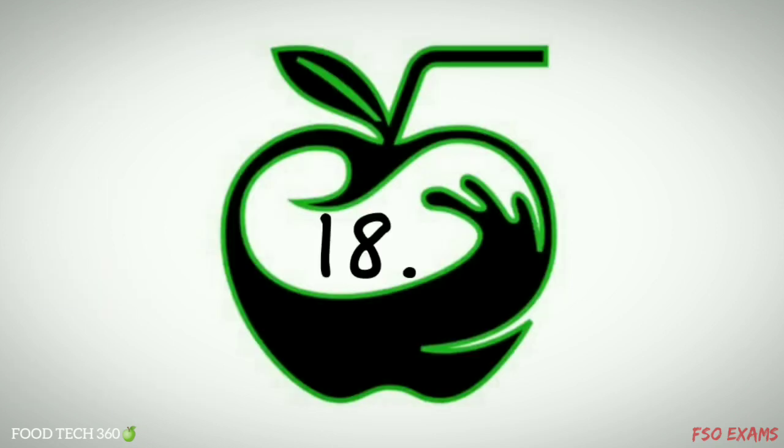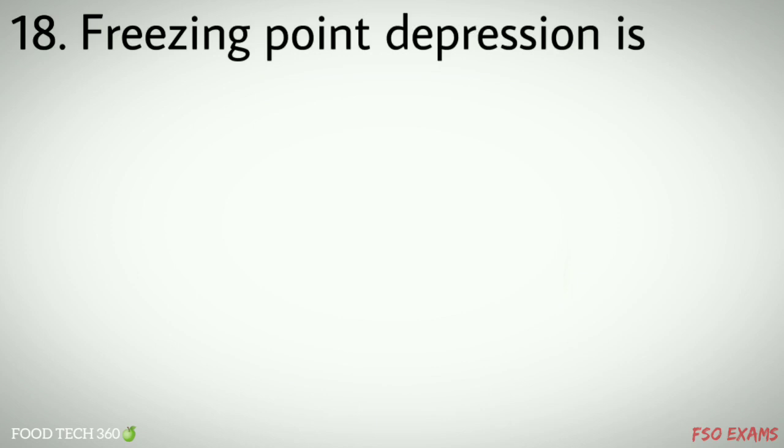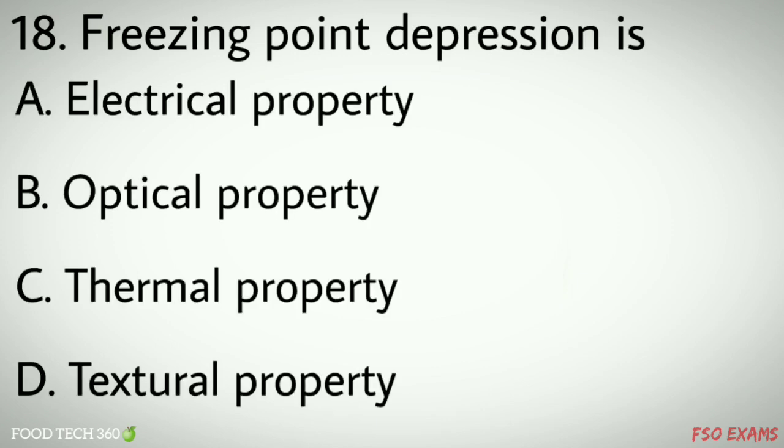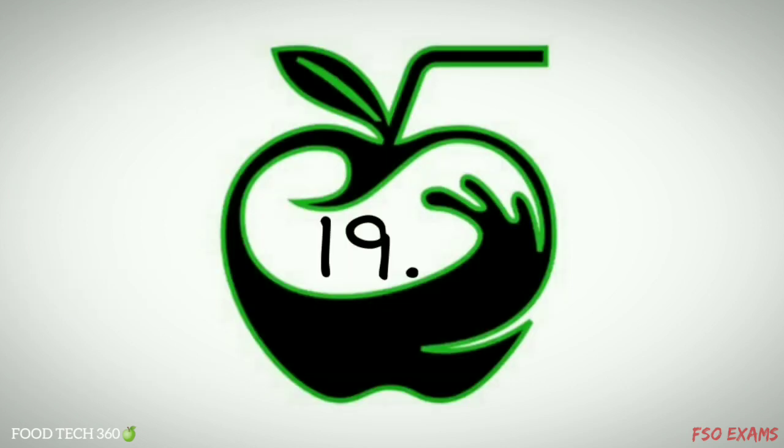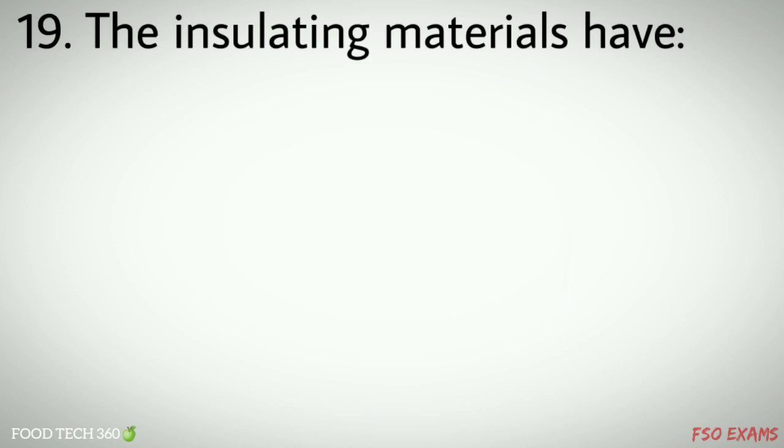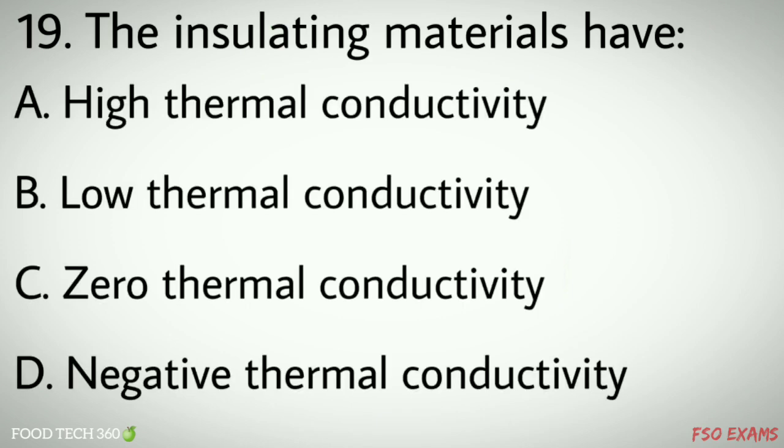cotton. Question number 18. Freezing point depression is options A. electrical property, B. optical property, C. thermal property, D. textural property. Correct answer C. thermal property. Question number 19. The insulating materials have options A. high thermal conductivity, B. low thermal conductivity, C. zero thermal conductivity, D. negative thermal conductivity. Correct answer B. low thermal conductivity.